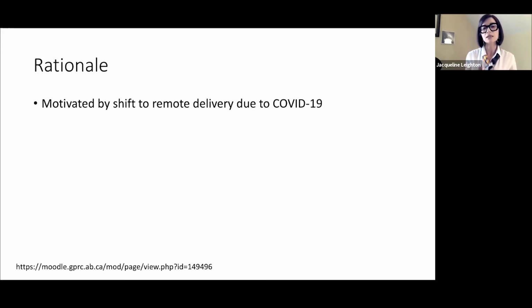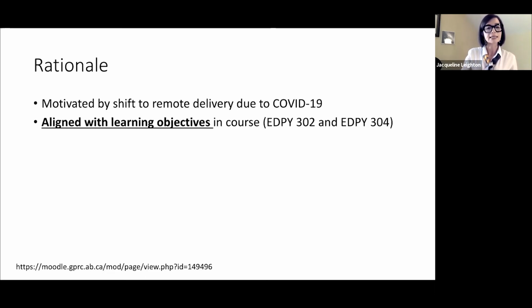And so because of the COVID shift and our transfer to remote delivery, I wanted to do the same thing for my assessments. So I was motivated by this shift to remote learning, and also very mindful that whatever I did in terms of these open book, multiple choice questions, I needed to make them aligned with the learning objectives.